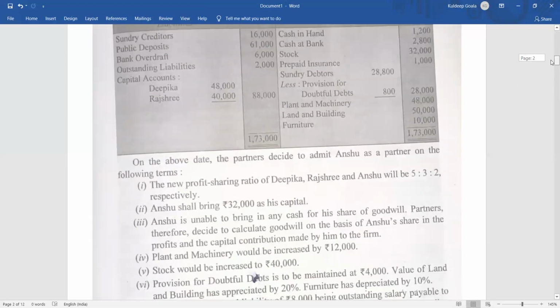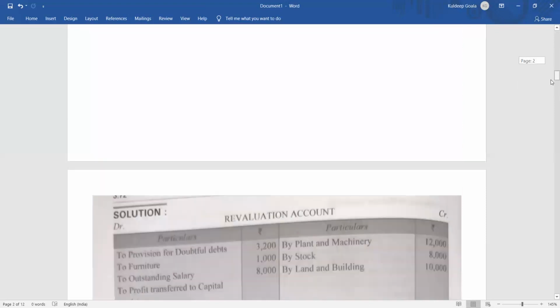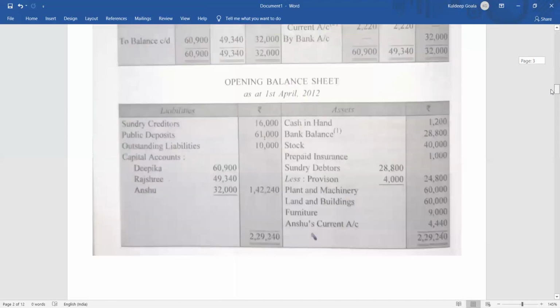Okay. So it depends where you are showing. If you are showing the capital in cash, then you will add with cash. If you are showing the capital with bank, then we'll add with the bank. Here it is shown with the bank. So that is why cash in hand is intact, no change, 1,200 rupees. And the bank balance is 28,200 rupees.